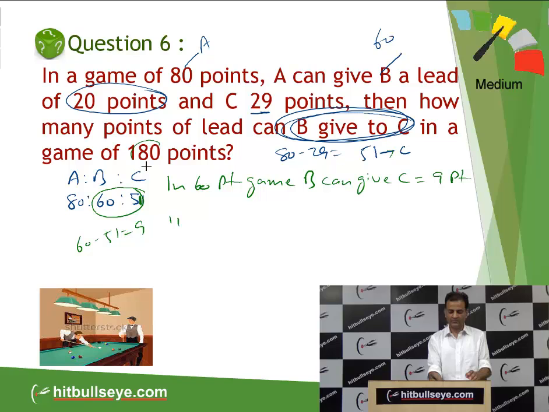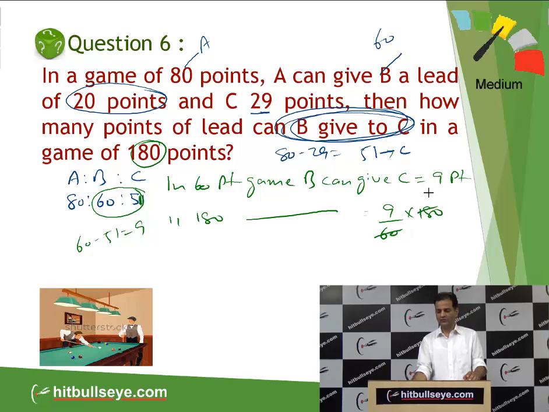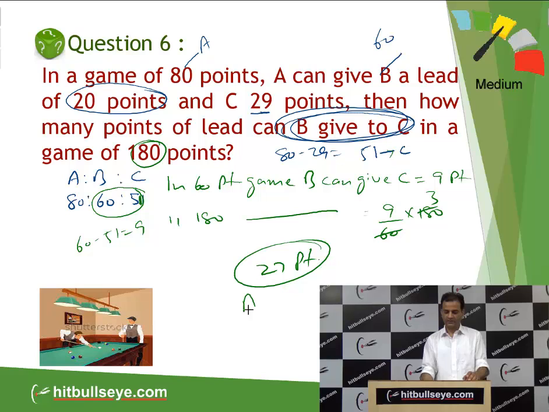So what is the game? 180 points. In 180 points, B can give C a start or lead of 9 upon 60 into 180, which will be 27 points lead. So the answer is 27 points. Simple question of ratio and proportion logic. So students, don't be afraid of seeing questions on games. Apply the simple logic of ratios and then just do it.